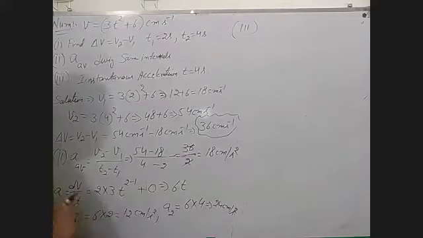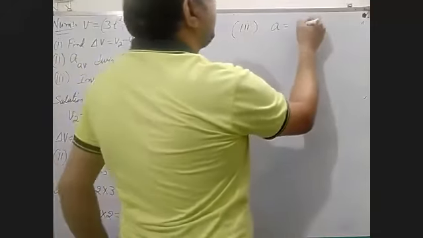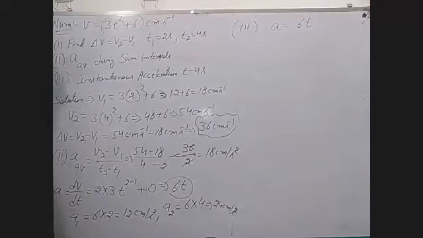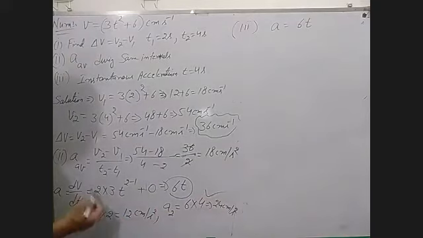The question asks for acceleration. Now the acceleration is dv by dt, 6t. A is equal to 6t. This is the equation. But we have to calculate the instantaneous acceleration at t is equal to 4 seconds, not at t is equal to 2 seconds.